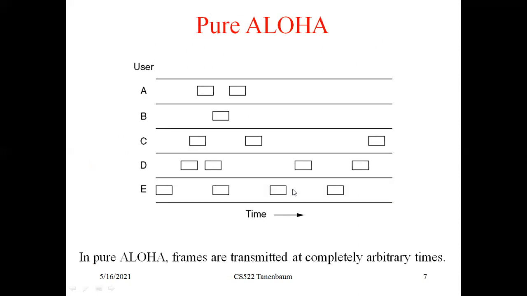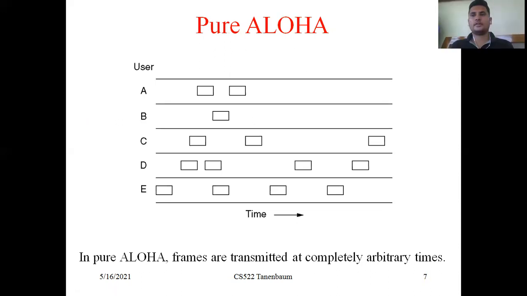The first one is pure Aloha. Generally, in the previous unit on the data link layer, we discussed how data has to be transmitted from one location to another location in the form of frames and packets.